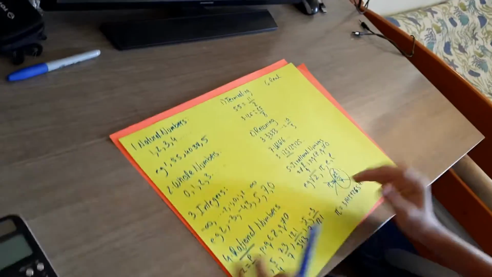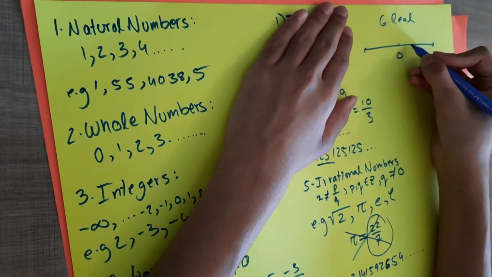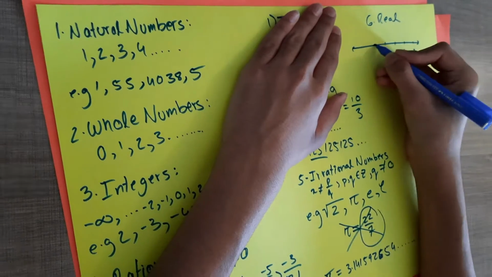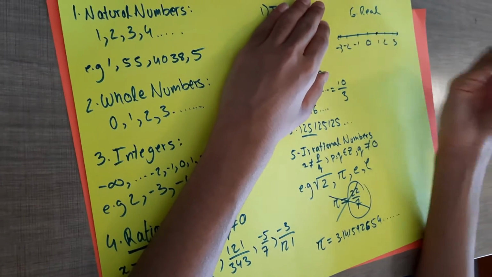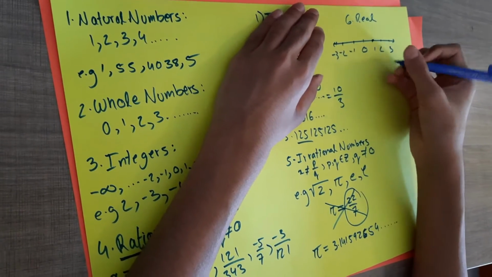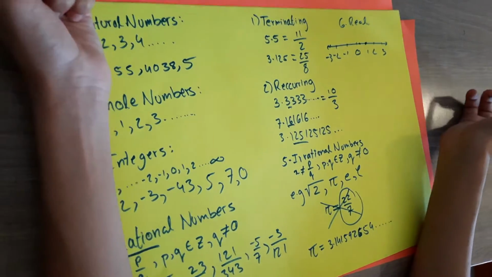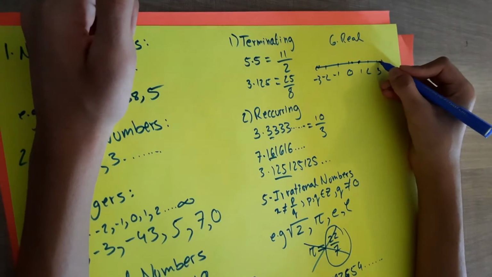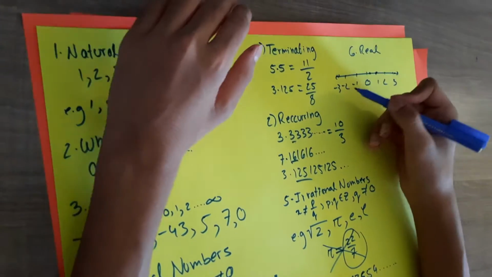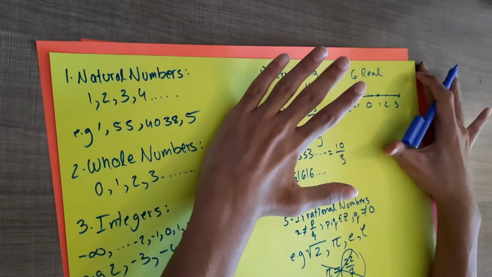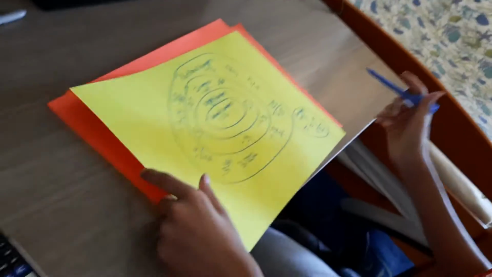I need some more paper. Actually, no, I can do it here. So the way I like to think about real numbers is if that number exists on the number line, the one you learn in school, it's a real number straight away, right? So 1, there you go, that's 1 on the number line. So definitely a real number. 1 upon 3, a fraction, that also exists on the number line, somewhere around there. So it's also a real number. Pi, even pi, somewhere around there on the number line, it exists on the number line, right? And once again, it's a real number, right? And any number which you can place or which exists on this number line is a real number, hands down, right? So go back to my diagram here.